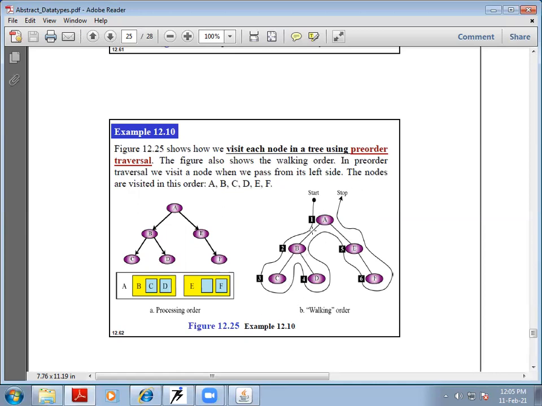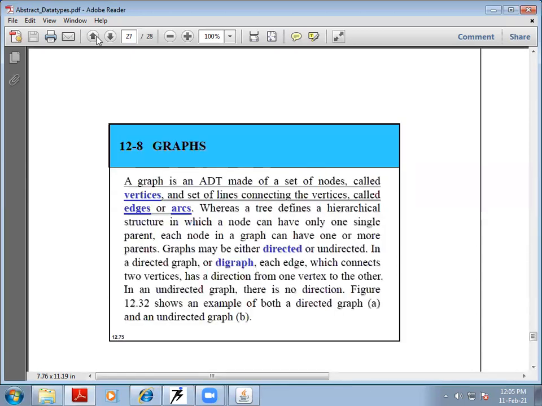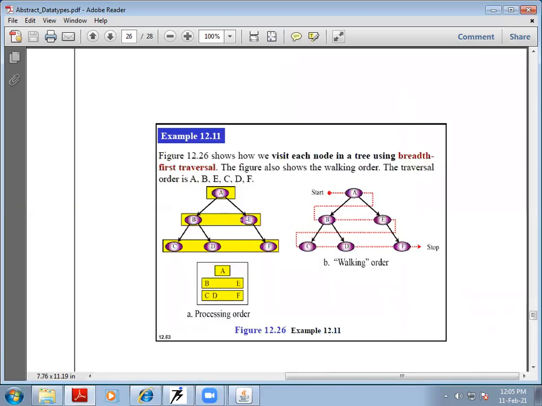Similar to this algorithm, we have another implementation in which we have a breadth first traversal. Okay, it's a processing order: from A we go to B, then to E, then to C, D, and F. So we are covering the horizontal nodes first. That's why it's called the breadth first search algorithm.